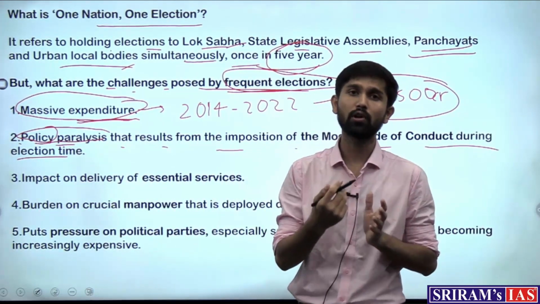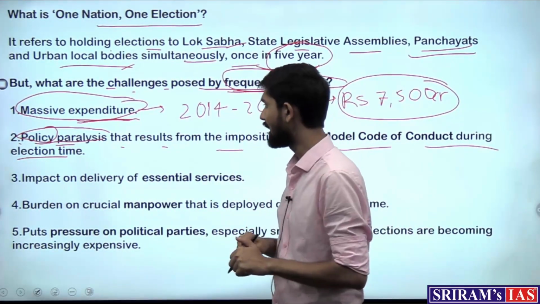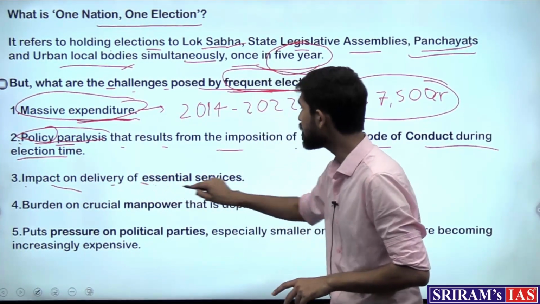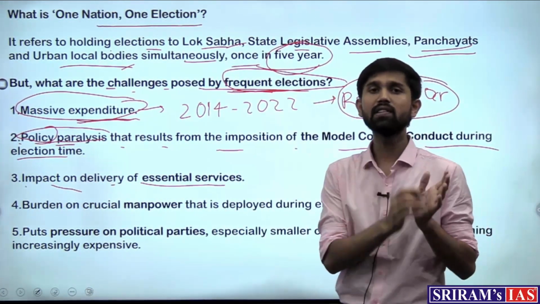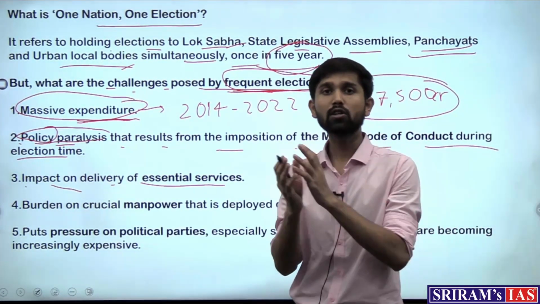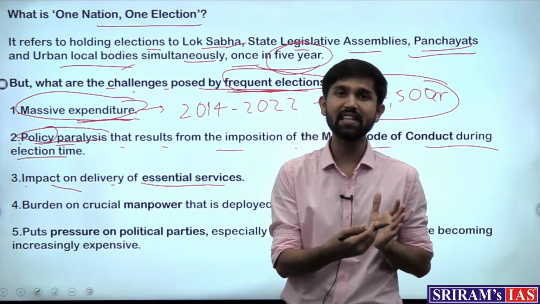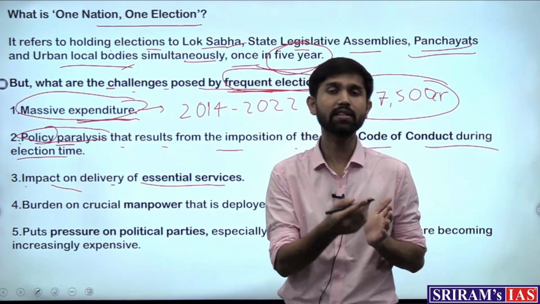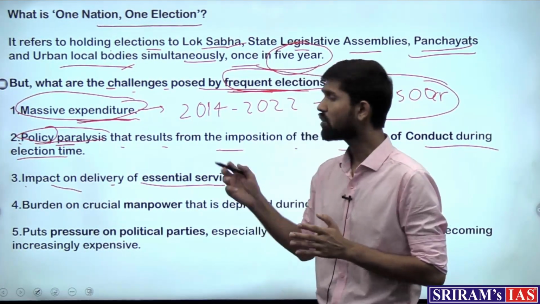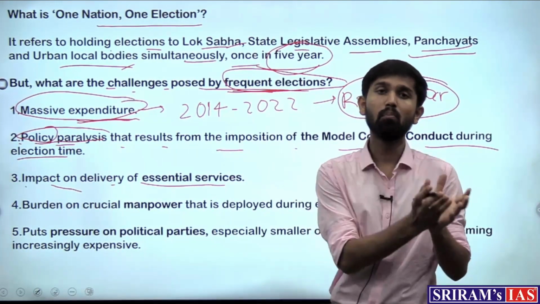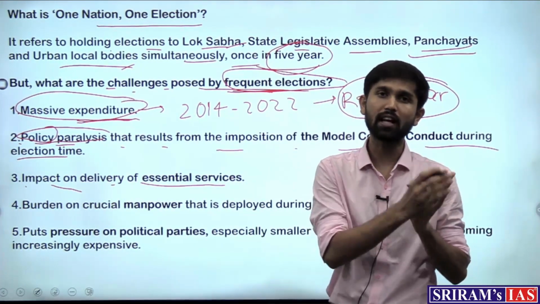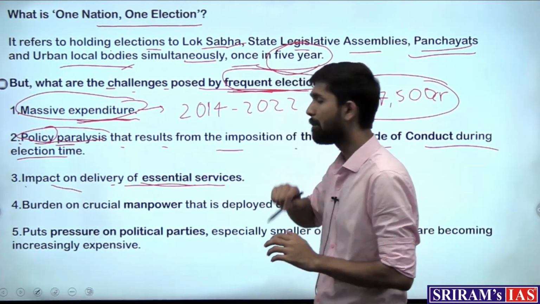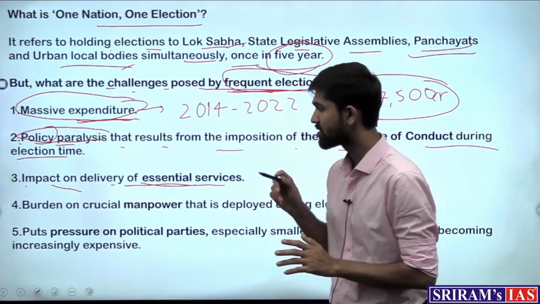That is also one of the challenges posed by frequent elections. Third is that it impacts the delivery of essential services. Whenever the elections are going on, the crucial activities of delivering essential services, such as ensuring food security and health, take a hit because more resources and attention are being diverted towards the election campaigning. So it impacts the delivery of essential services.